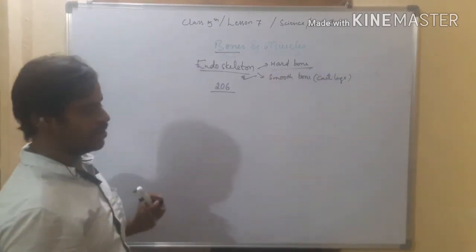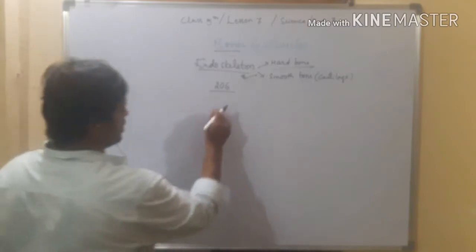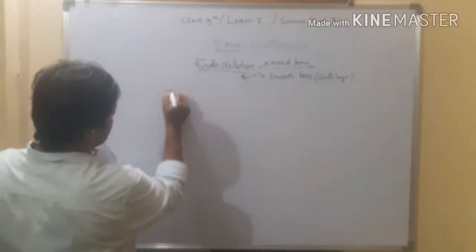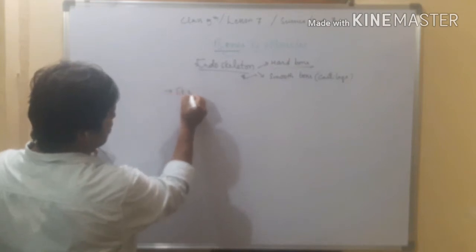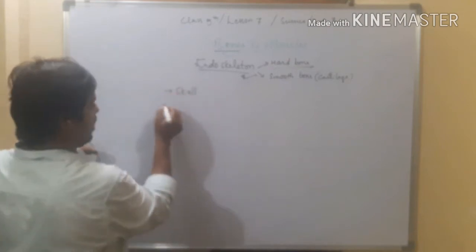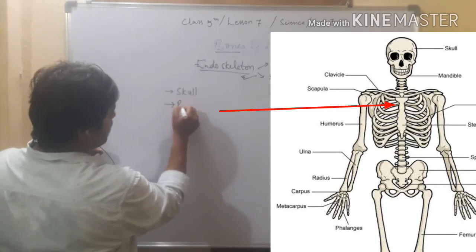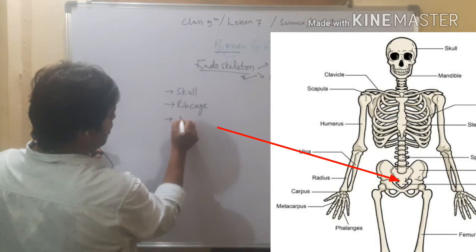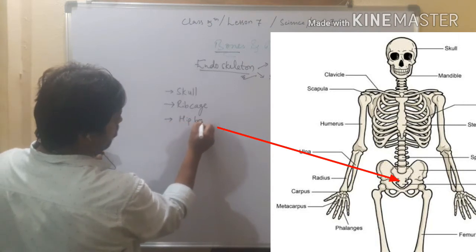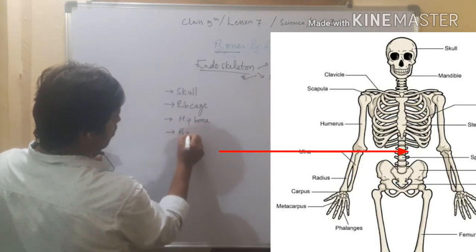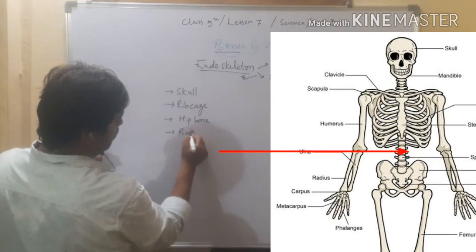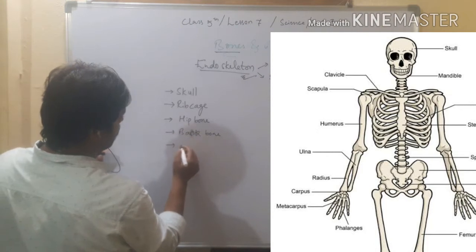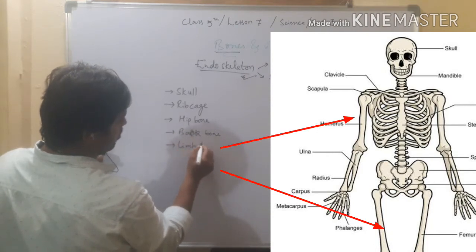Hard bone is present in all our body parts, mainly the skull, rib cage, hip bone, backbone, and limb bones.